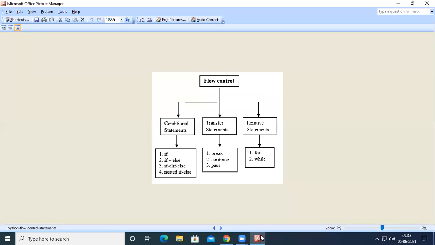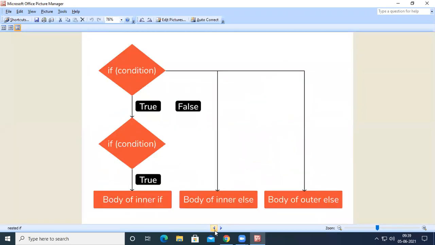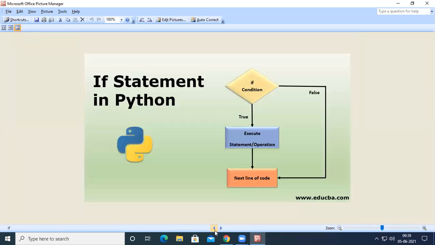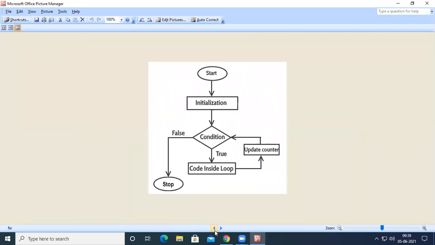Before going to the syntax of Python, let us observe the flowchart of the for loop in Python.